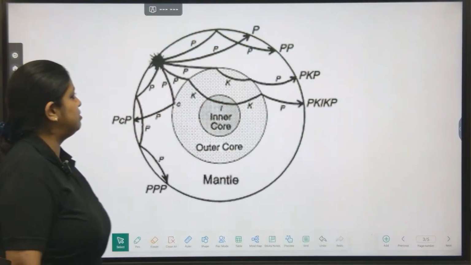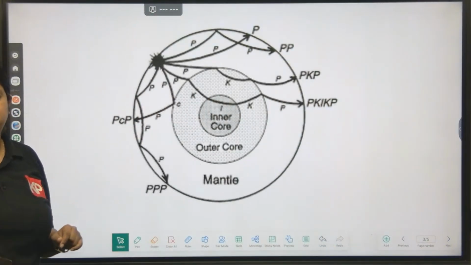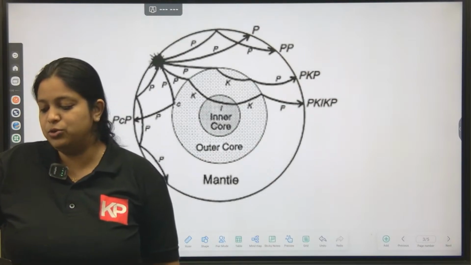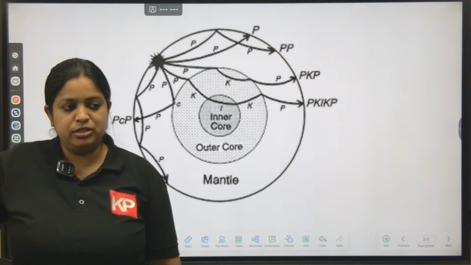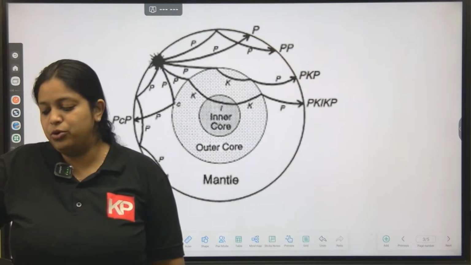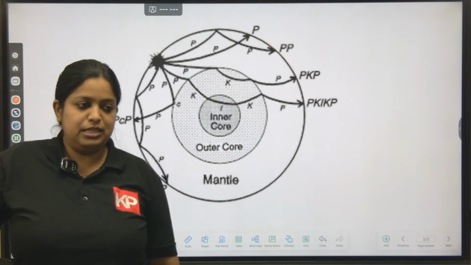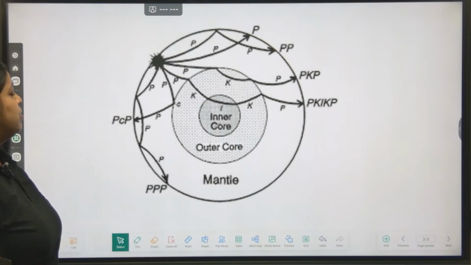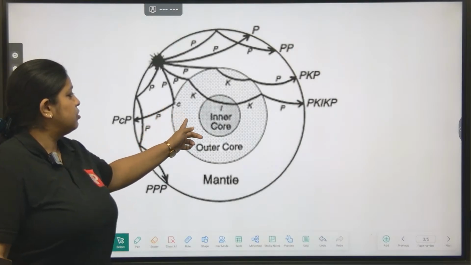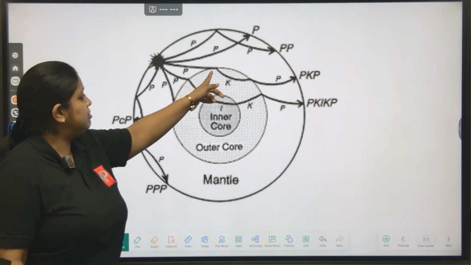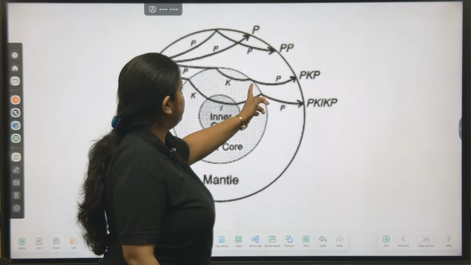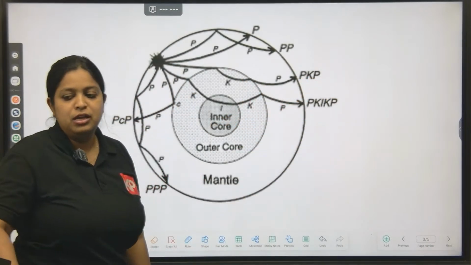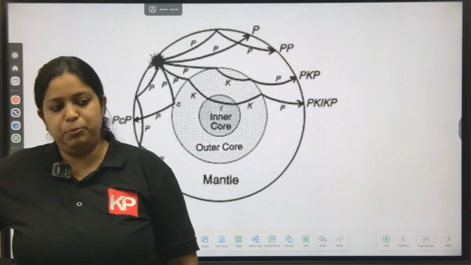What are each of these? Define. This is actually a very important topic for the NET examination. Every year they ask a minimum of one question from this single section. So you have to have an idea about all of these terms in detail. PKP means a P wave incident on the mantle-core boundary, and then it goes inside the core and then it is going again to the mantle and the crust. That is PKP. So these terminologies are very important.